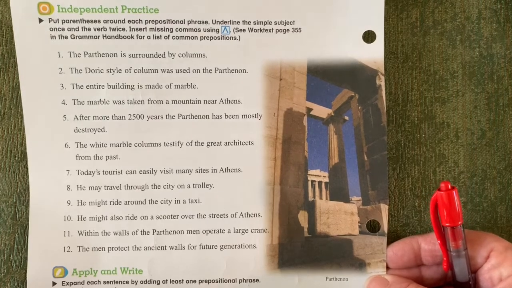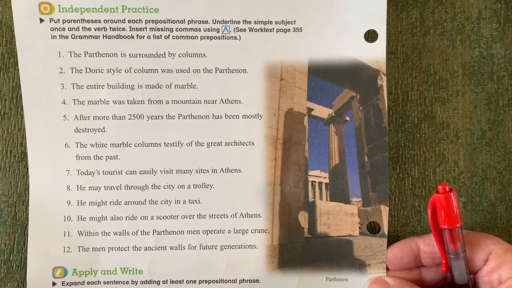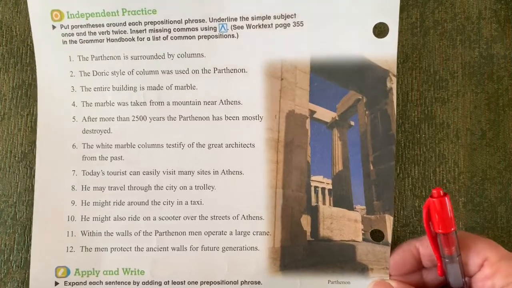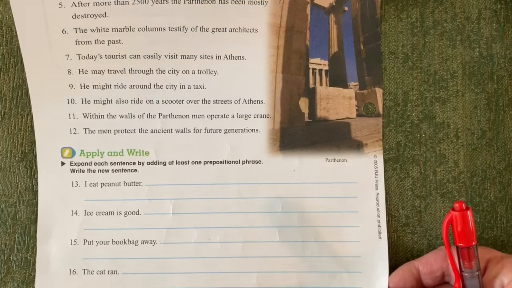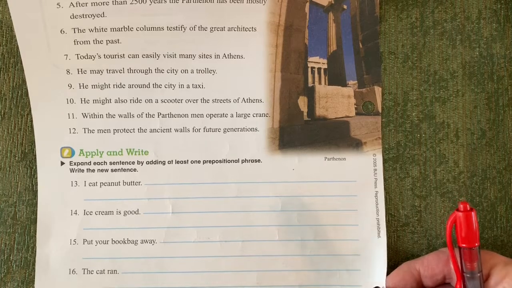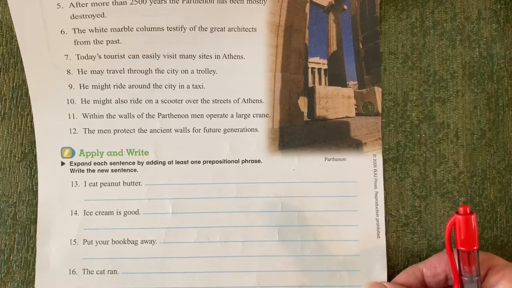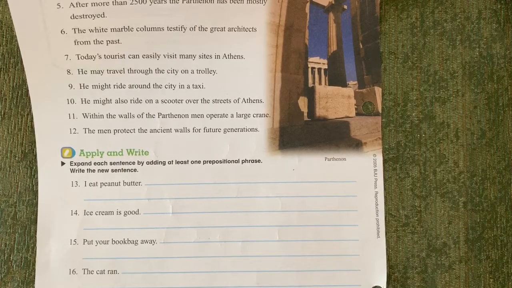And then again, they're reminding you to use page 355 for a list of prepositions to help you out there. And then apply and write. They would like you to expand each sentence by adding at least one prepositional phrase and write the new sentence. So remember again that when we add a prepositional phrase, it gives more detail, more information.